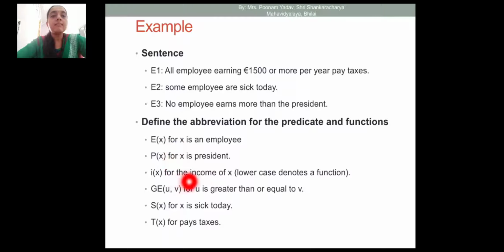Here ix is the income of employee x, and ge is the predicate used for greater than or equal to, for the comparison of greater than or equal to. It is comparing u and v. Then sx is sick today and tx is paying taxes.